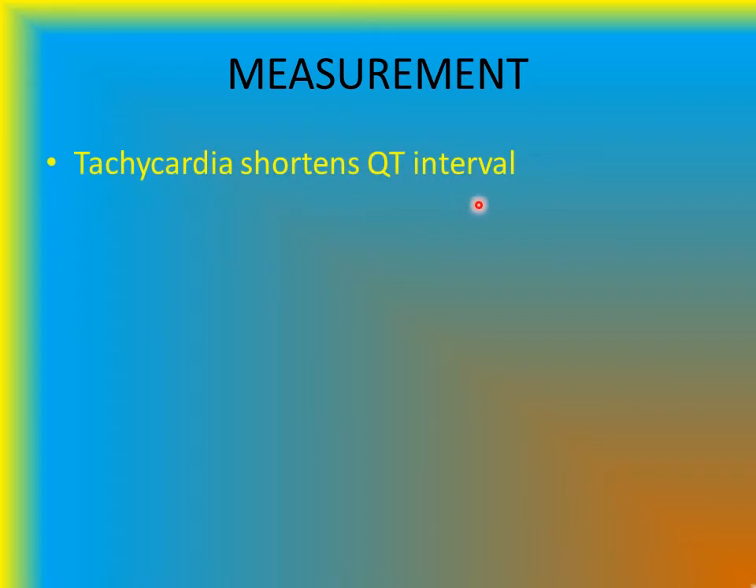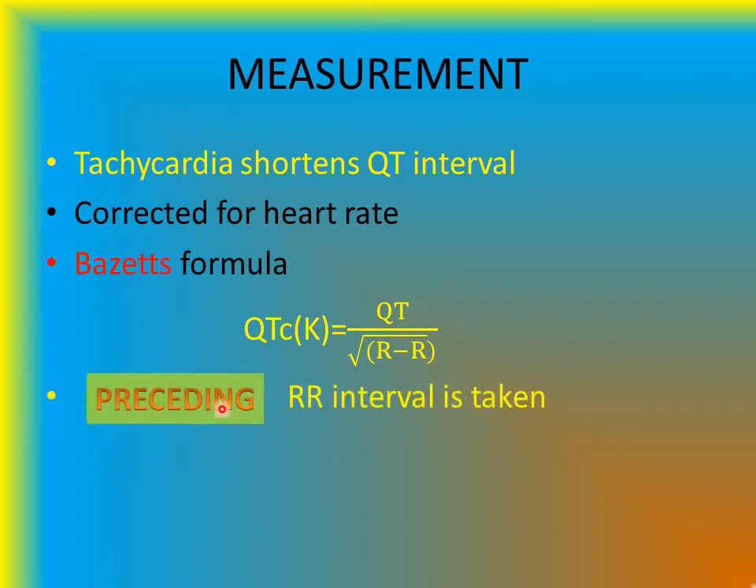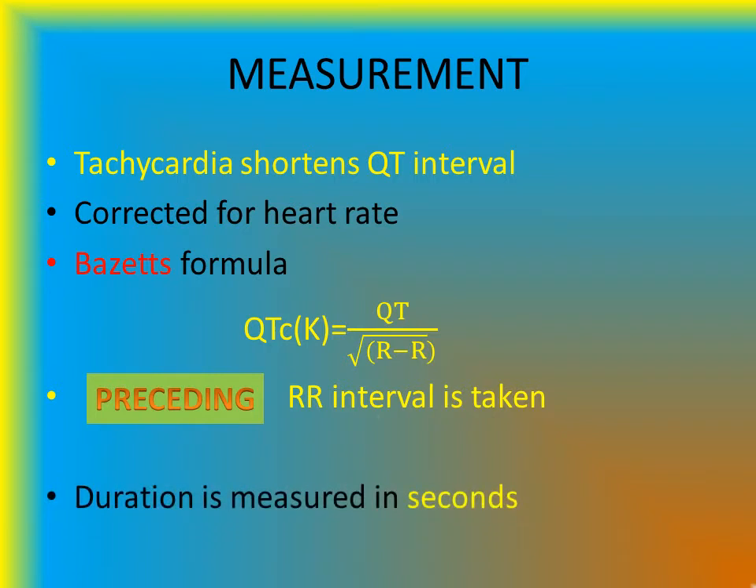Tachycardia shortens the QT interval. So, the QT interval has to be corrected for the heart rate. The most common formula used is the Bazett's formula, where QTc, the corrected QT, is equal to QT by square root of the RR interval. Both of these factors are in seconds. The preceding RR interval is taken and duration is measured in seconds.